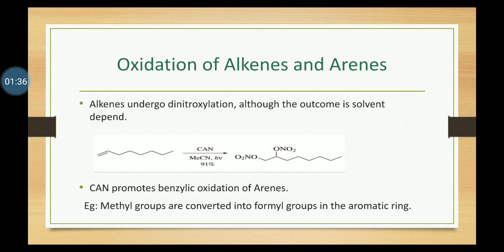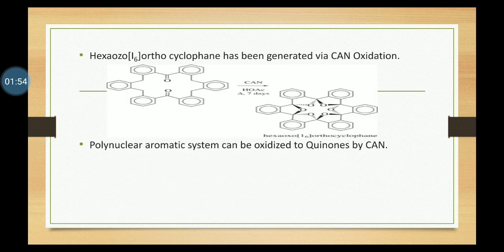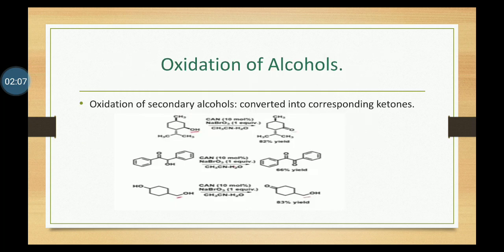It also promotes benzylic oxidation of arenes. In an aromatic ring, methyl groups present at the benzylic position can be converted into formyl groups by CAN oxidation. The compound hexaoxo-[1.6]orthocyclophane has been generated via CAN oxidation. Polynuclear aromatics are converted into quinones by CAN oxidation. Ceric ammonium nitrate has been used in many oxidation reactions.